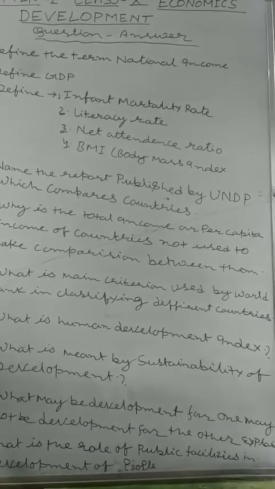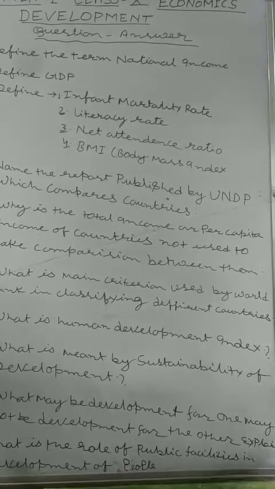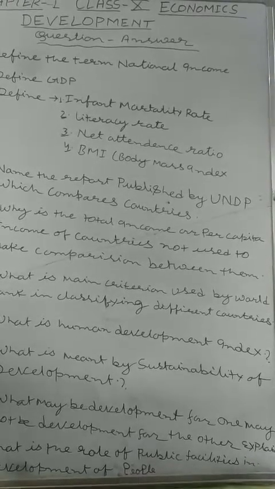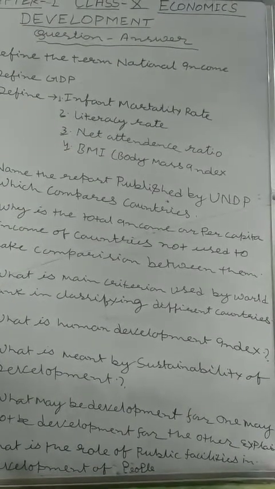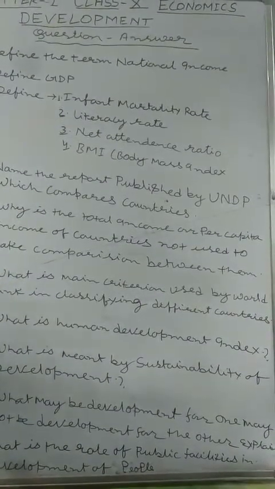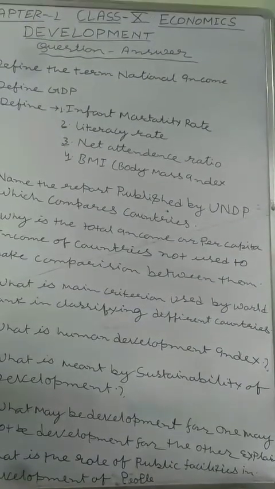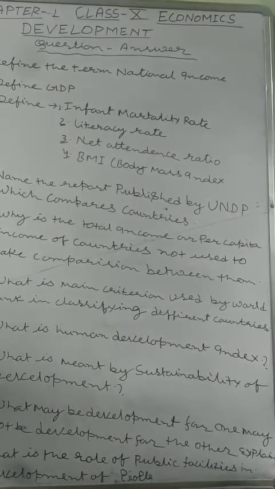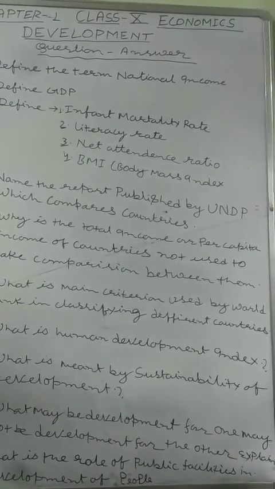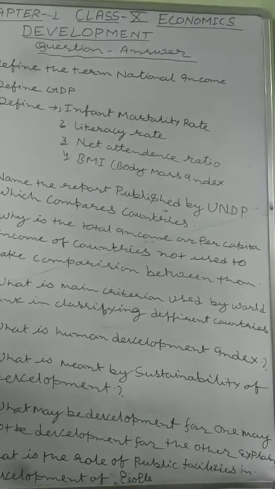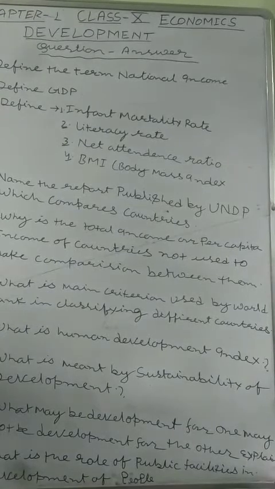So whenever we are talking about national comparison or countries comparison, we take the right indicator, Human Development Index, to make a comparison. And when we take Human Development Index as an indicator to compare the different nations, we find that even small countries like Sri Lanka, Bangladesh, Bhutan were much ahead of India in various indicators like health indicators and education or literacy indicators.